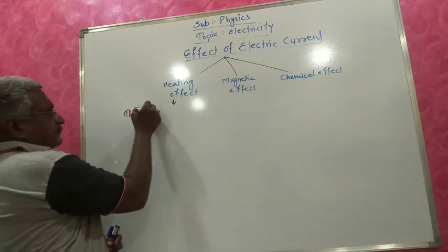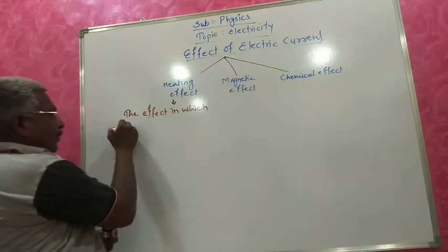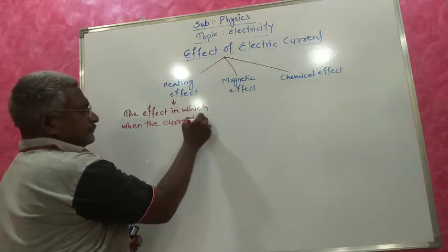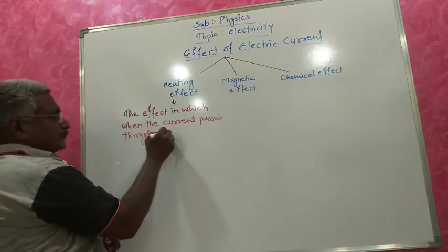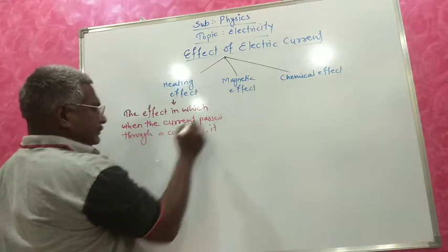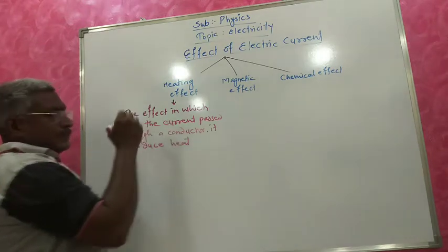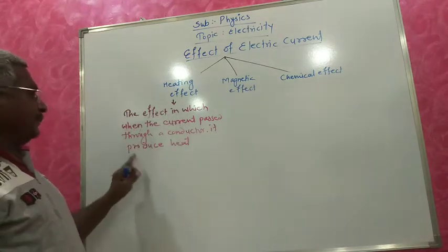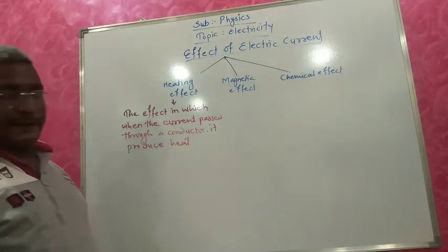The effect in which, when the current passes through a conductor, it produces heat, is called the heating effect of electric current.